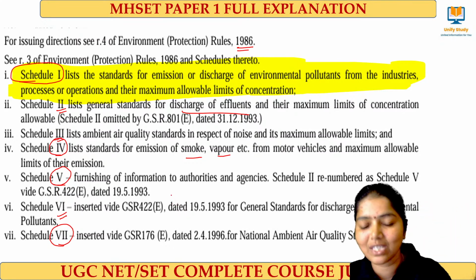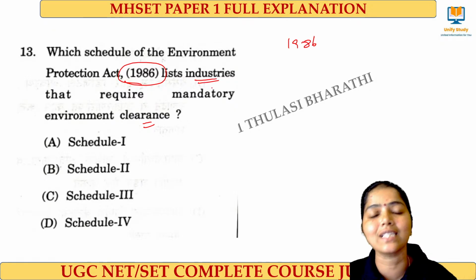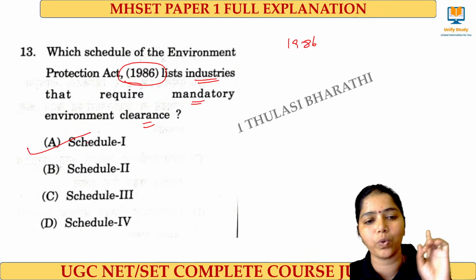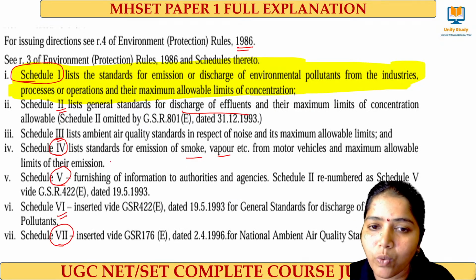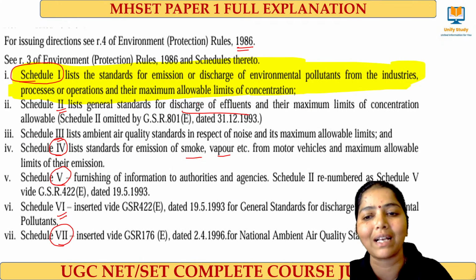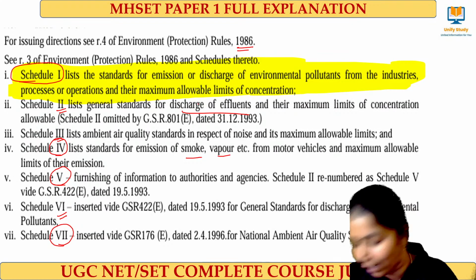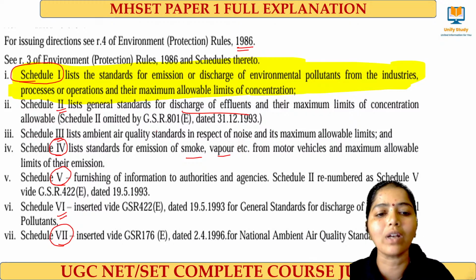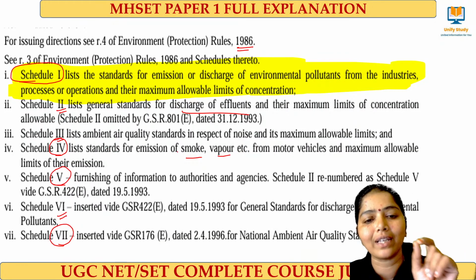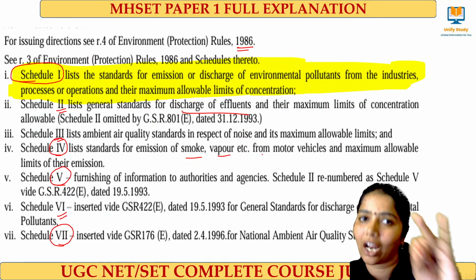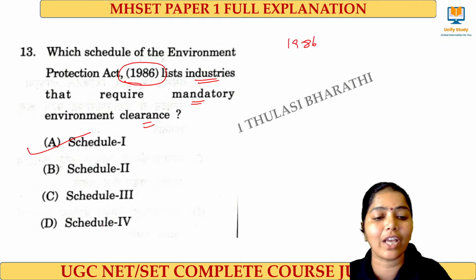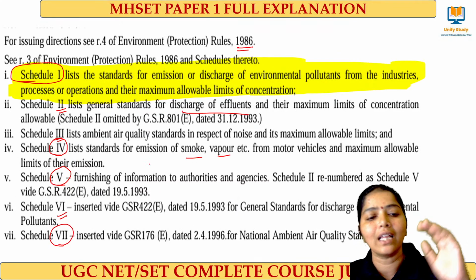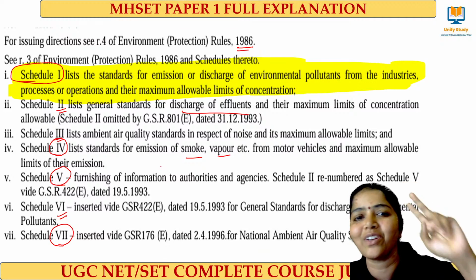Right? So this question talks about the industries that require mandatory environmental clearance. It comes under Schedule 1. Schedule 2 talks about what? Discharge of effluents and their maximum limits of concentration which are allowed. That comes under Schedule 2. And Schedule 3 talks about what? Ambient air quality standard with respect to noise and their allowable limits. And Schedule 4 talks about what? Emission of smoke and vapor.